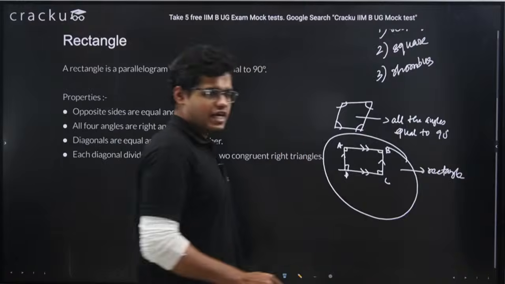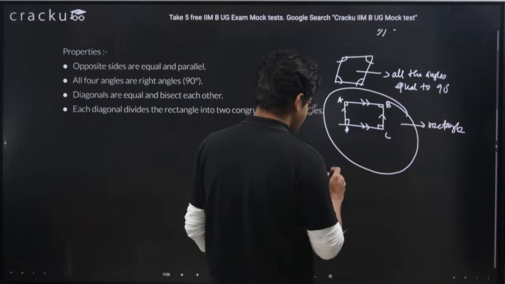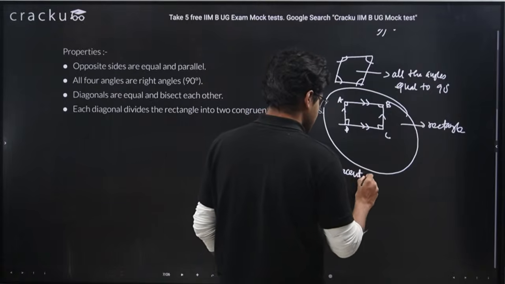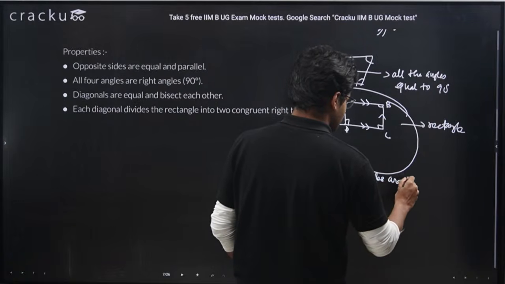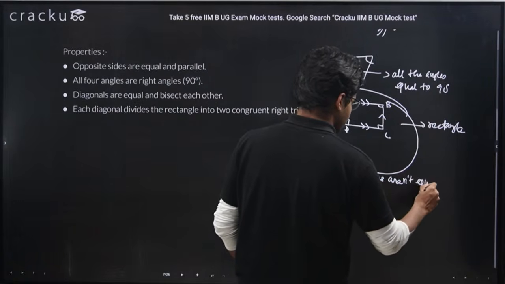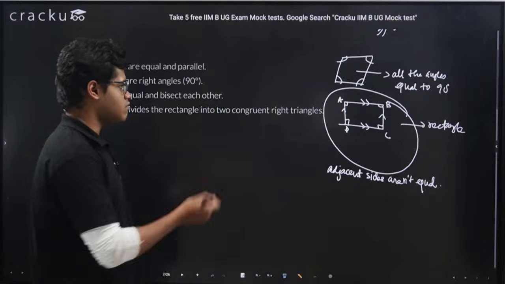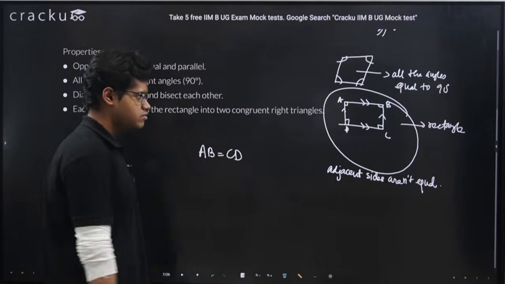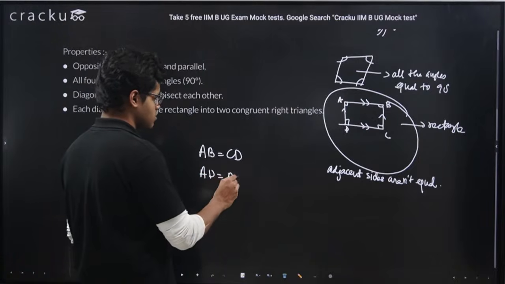But what is the condition? The condition is that adjacent sides are not equal. We know in a parallelogram opposite sides are equal, means AB equals CD, and AD equals BC.